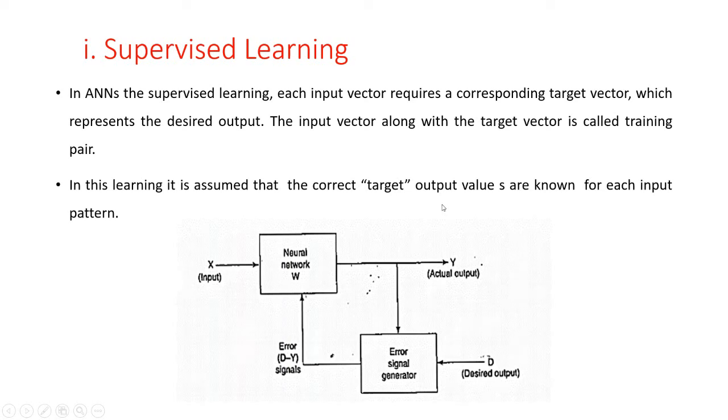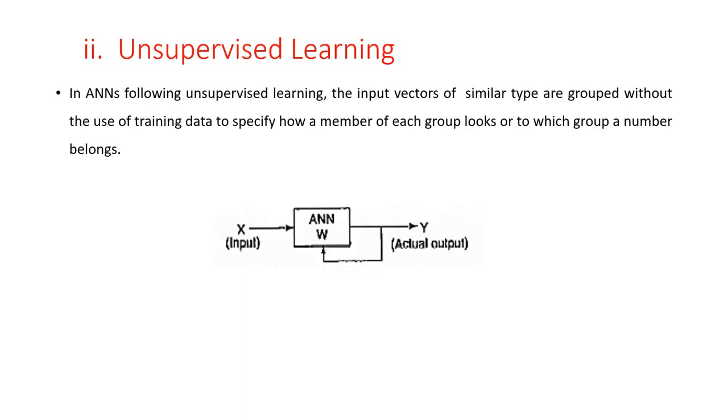Okay, so that we compare our given desired output with the actual output. If both the actual output and desired output are not equal, then the error signal is generated, and to remove this error we can adjust our weights until the actual output is equal to the desired output. So this process is called the supervised learning methodology. The second learning type is the unsupervised learning. So here the learning is performed without the help of a teacher.